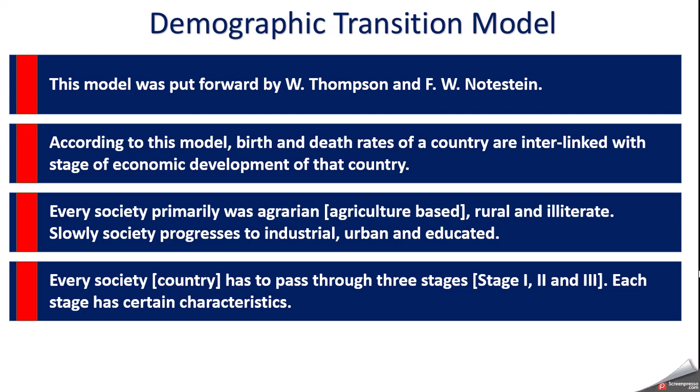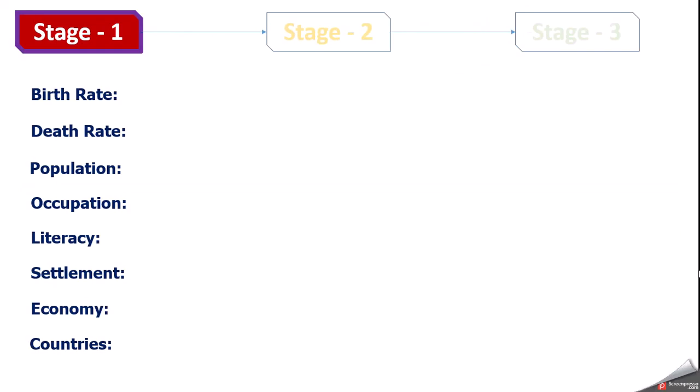So let's move to stage 1. What are the salient features of stage 1? In stage 1, birth rate in that country is high. It may be about 35 to 40 per thousand. So for stage 1, what is the identification? The identification is that birth rate will be high in that country.